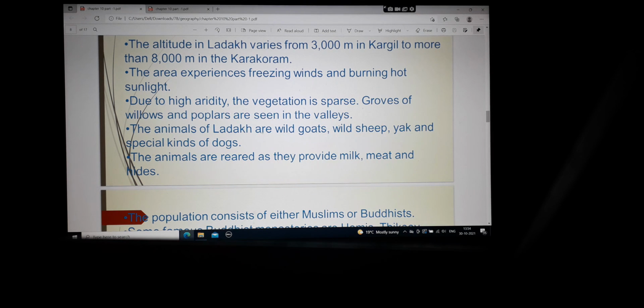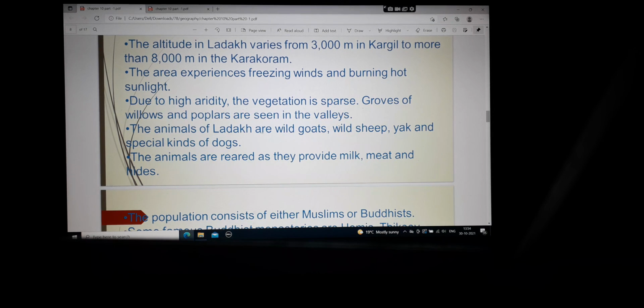Groves of willows and poplars are seen in the valley. So now, groves of willows. Willows are the trees that touch the water or glacier. So such type of trees are found here, and the poplar trees, which you might see near the lake, are also found in this Ladakh region. Why? Due to cold weather or cold wind, the leaves fall. Only the bare tree is visible.